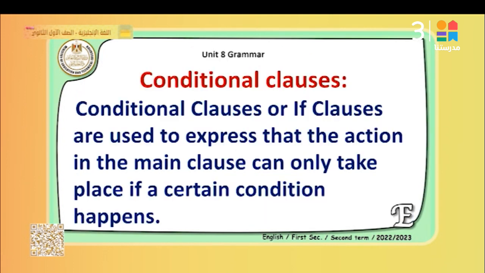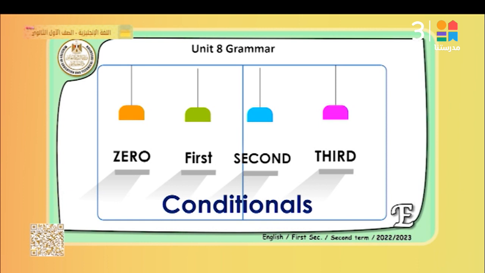So what's a conditional clause? Conditional clause or if clause are used to express the action in the main clause that can only take place if a certain condition happens. Of course, we have many kinds or many types of if. We have if conditional type 0, type first, second, and third.